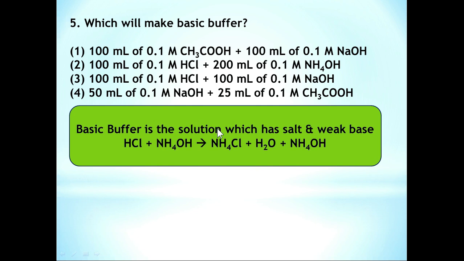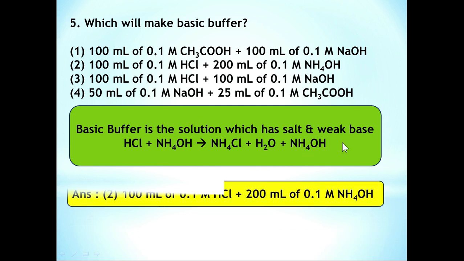If you consider this mixture of HCl and NH4OH, there will be formation of NH4Cl, a salt, but NH4OH being a weak electrolyte, it does not undergo complete dissociation. So that mixture of HCl and NH4OH contains both the salt NH4Cl and the weak base NH4OH. So option number 2 can make basic buffer.